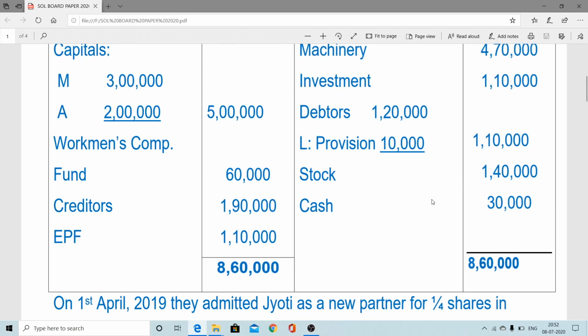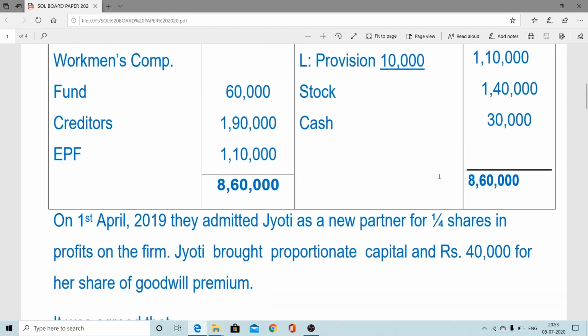The balance sheet always considers a true and fair figure, so no overvaluation and no undervaluation can be shown in our books of account. Therefore, 1,40,000 is shown here, but practically it will be 1,30,000, 10,000 less. How can you make it less? We know the rule: revaluation account debit to the respective asset, that is stock 10,000.